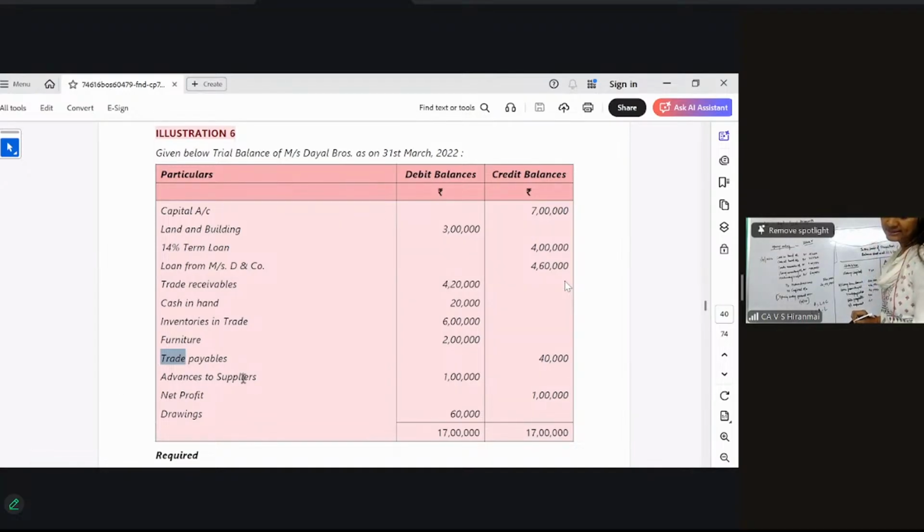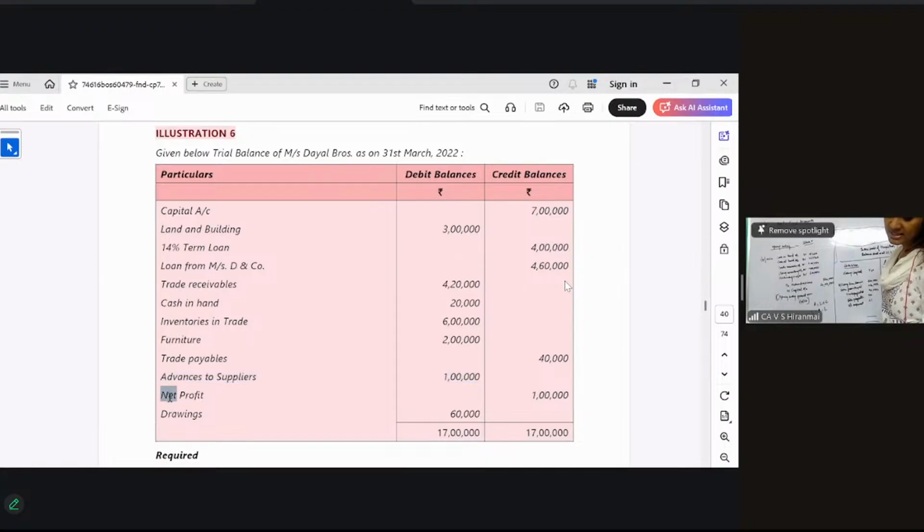Next, advances to suppliers. What is this meaning? Advances to suppliers means to your creditors, you are giving advance. So since it is in the debit side, you can show it as your current asset because you have beforehand given the advance to your creditor. So suppliers are your creditors. Advances given to them will be your asset. Okay, and finally the net profit.